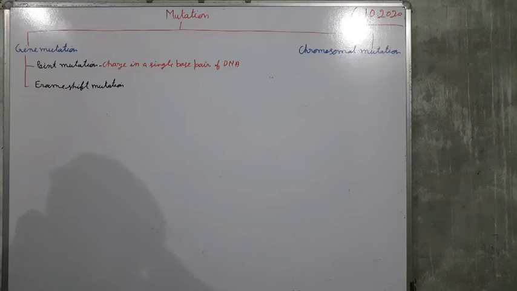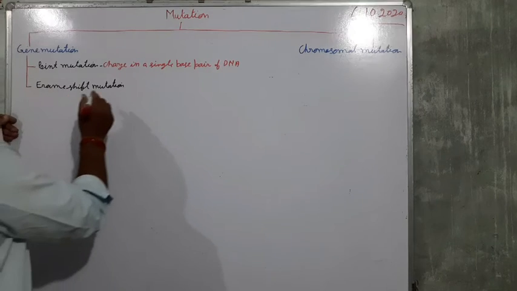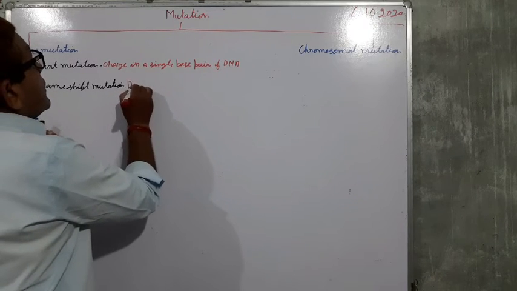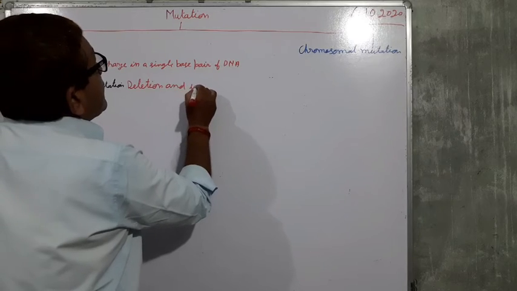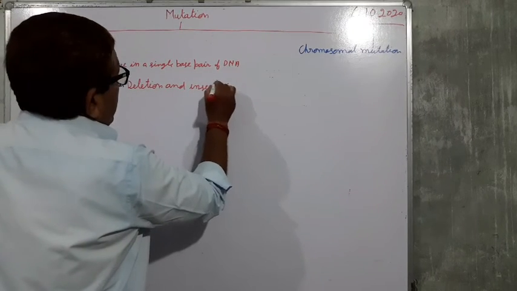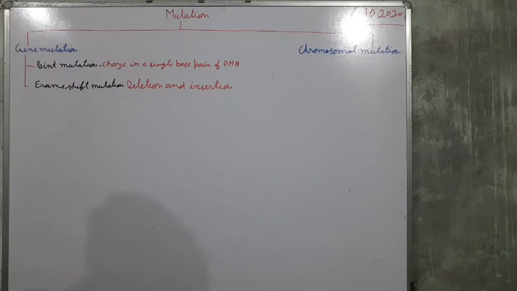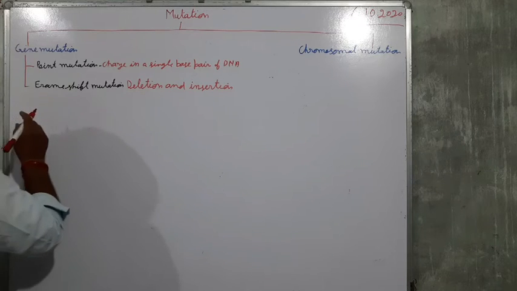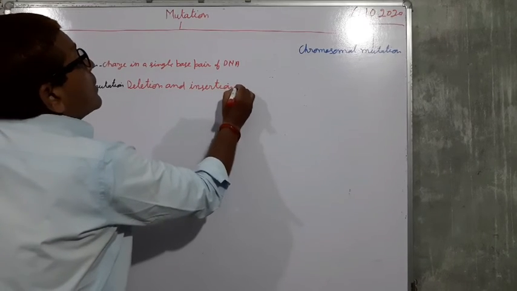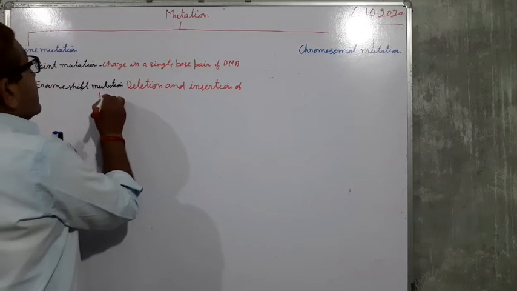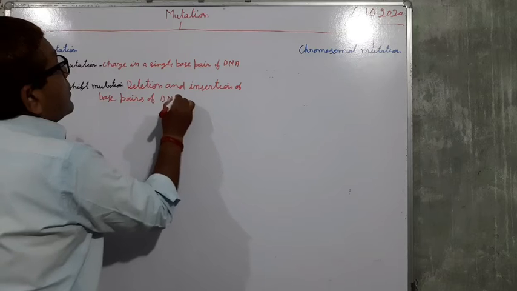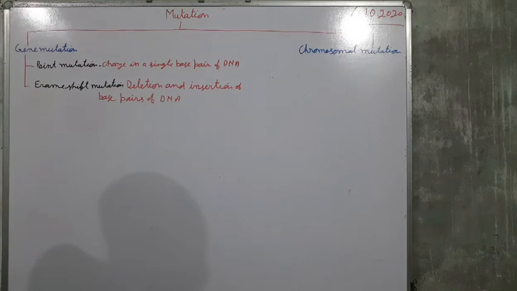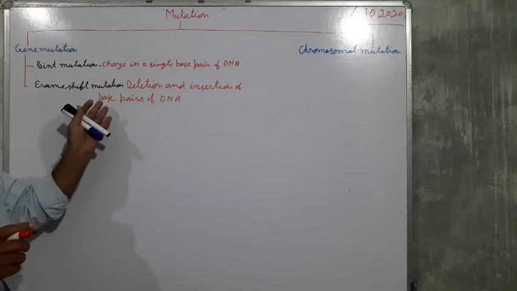In case of frame shift mutation, there is deletion and insertion or addition of base pairs of DNA.